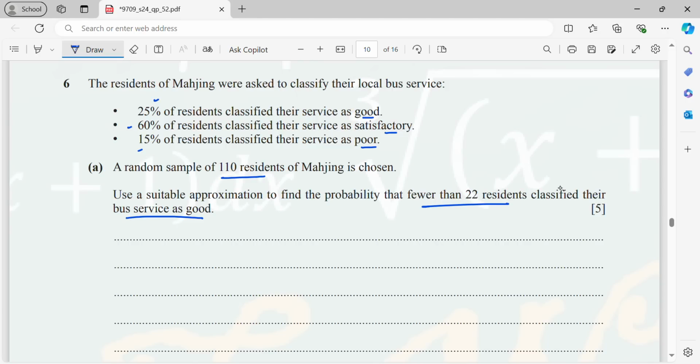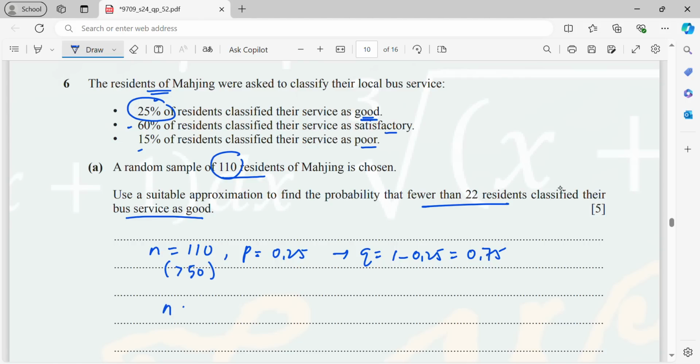Okay, so now n equals 110. Probability of good is 25%. So that means 0.25, which means the q is 1 minus 0.25. This is 0.75. Now initially it was a binomial distribution because the number of residents is a discrete random variable. Therefore now, because n is large, you see, this is greater than 50.